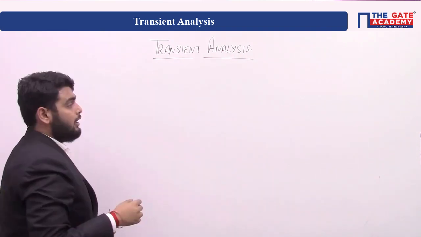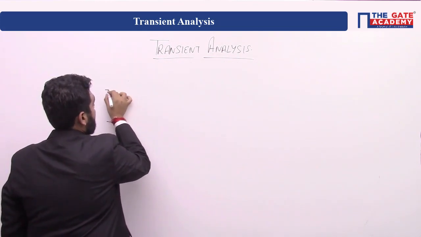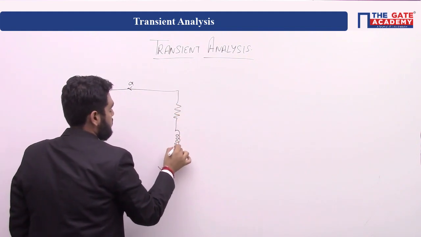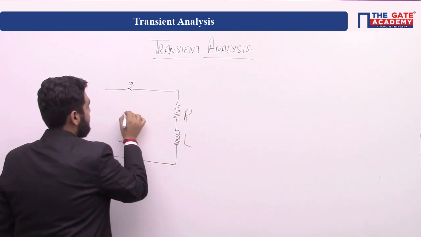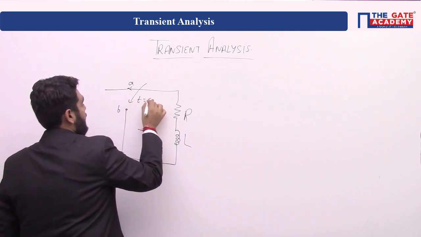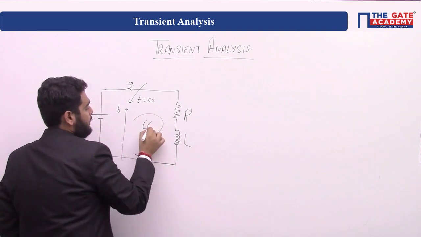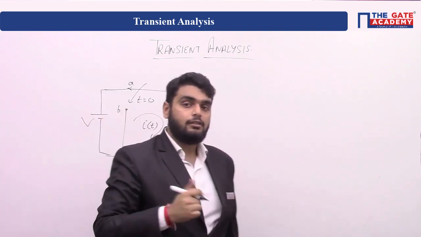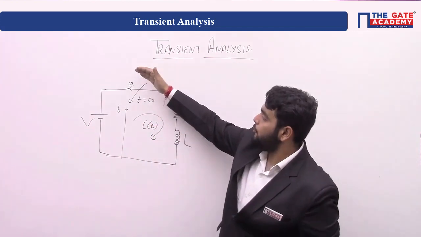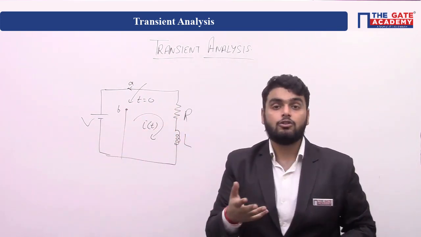Let us suppose we have been given a source free RL circuit like this, and we have to find the current iD when the switch is thrown to position B. In this network we have to find the current iD when the switch goes from A to position B. Now we will solve it using the shortcut formula.